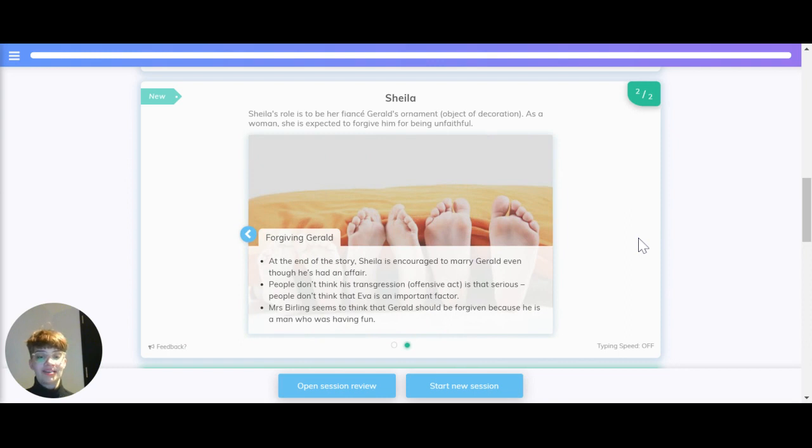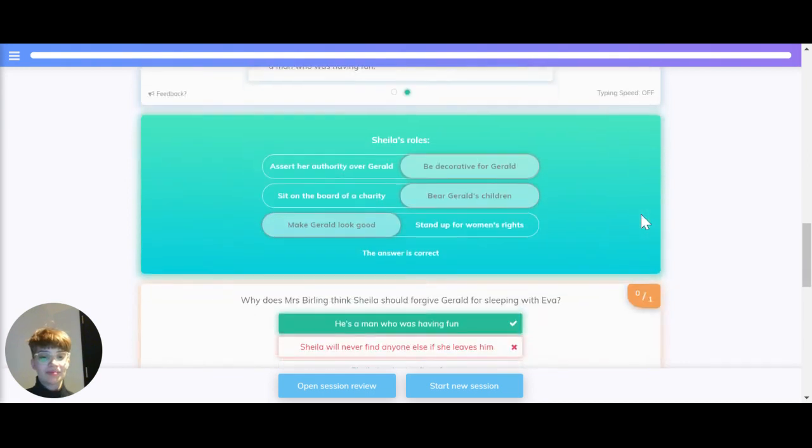At the end of the story, Sheila is encouraged to marry Gerald even though he's had an affair. People don't think his transgression, meaning his offensive act, is that serious. People don't think that either is an important factor. Mrs. Birling seems to think that Gerald should be forgiven because he's a man who was having fun.